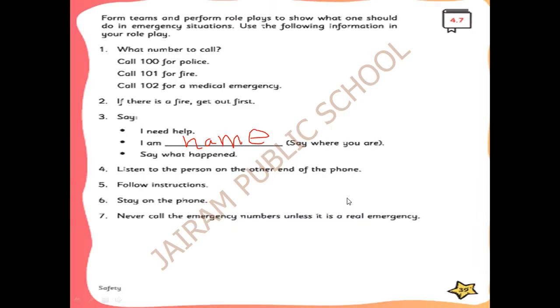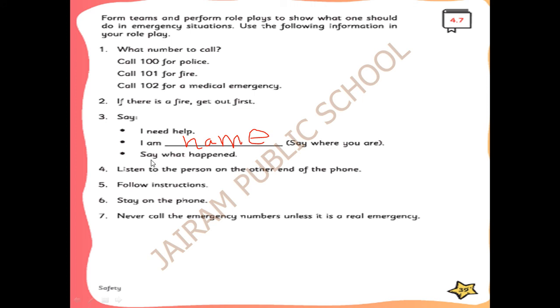Okay. Now, form teams and perform role plays to show what one should do in emergency situations. Use the following information in your role play. What number to call? For police it's 100, for fireman it's 101 and for medical emergency it's 102. If there is a fire, we have to call them first. After dialing, you have to say, I need help, sir. I am, you have to say your name. Say where you are from. We have to say our location. Then they will come and help us.